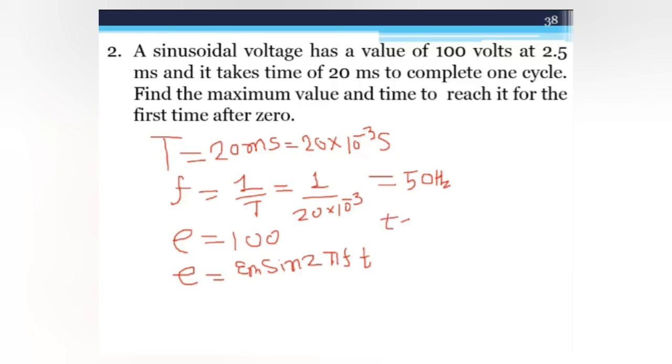So t is 2.5 into 10 to minus 3 second. So put the value of E, f, t and you will directly get the Em. And what is Em? It is the maximum value. By putting the value of E, f, and t, you will get Em is equal to 141.4 volt.